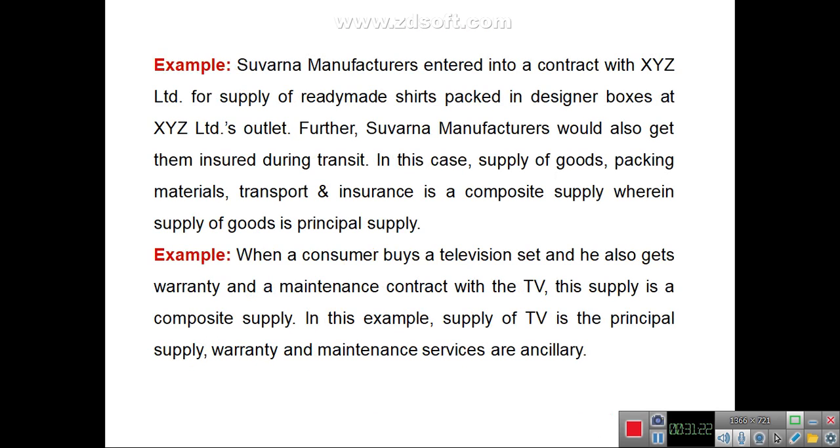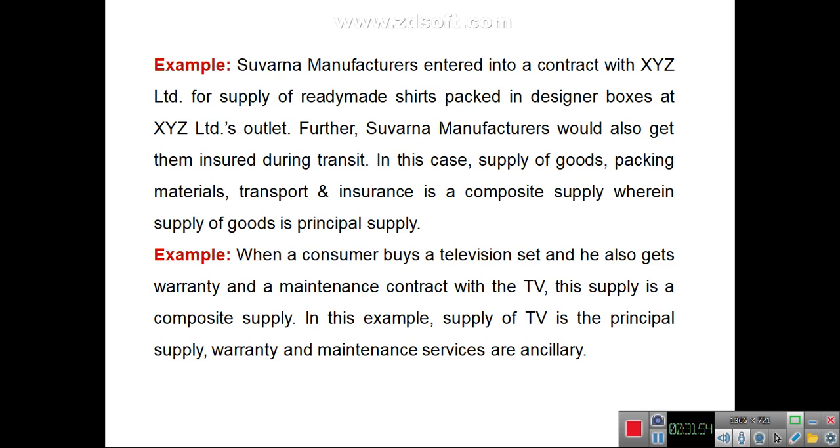For example, Suvarna Manufactures entered into a contract with XYZ Limited for supply of ready-made shirts packed in designer boxes at XYZ Limited's outlet. Further, Suvarna Manufacture would also get them insured during transit. So in this case, supply of goods, packing material, transport and insurance is a composite supply, where the supply of goods is the principal supply.